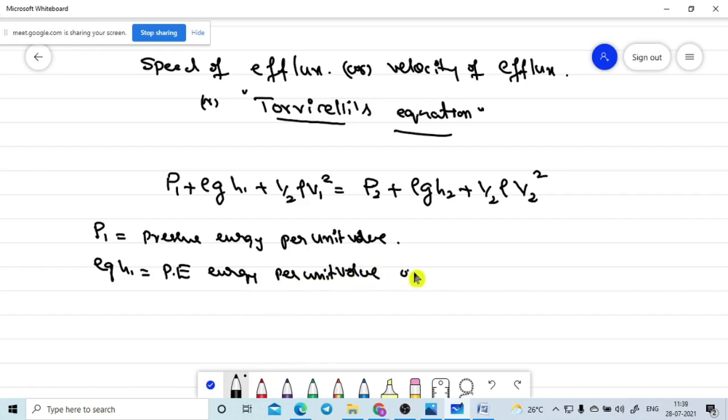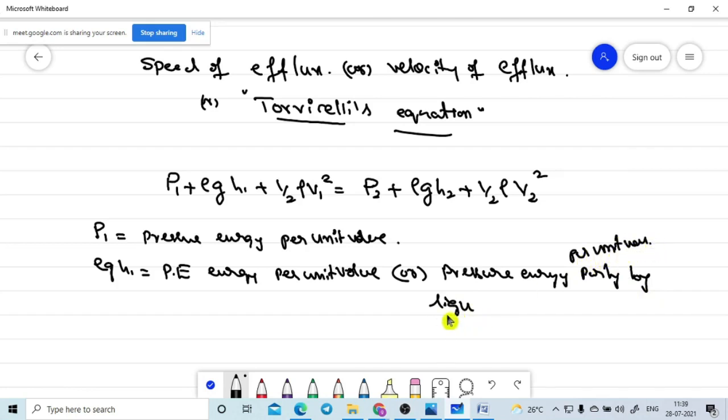This is another term, it is the pressure energy purely by liquid column. Pressure energy per unit volume purely by liquid column.